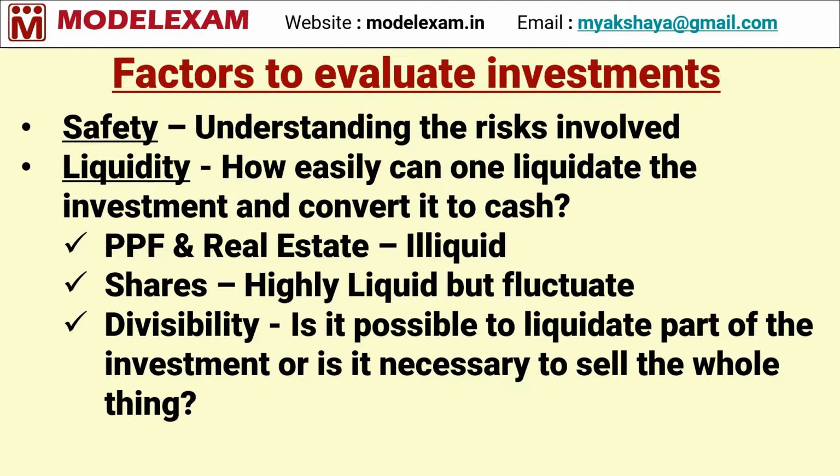And the second factor is liquidity. So what is liquidity? How easily we can convert that asset into cash. That is what we mean by liquidity. Here PPF and real estate are illiquid in the sense that we cannot easily convert them into cash. And similarly shares, they are highly liquid but they fluctuate a lot. The prices of shares fluctuate a lot.